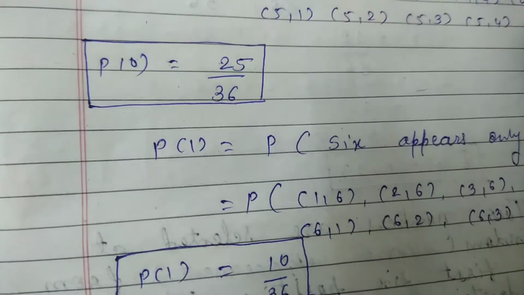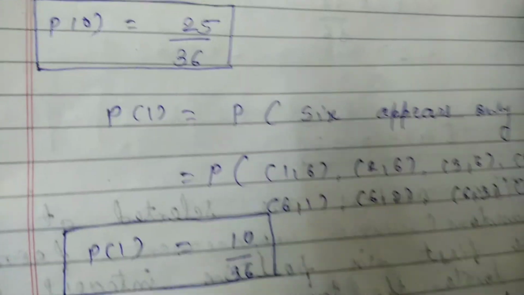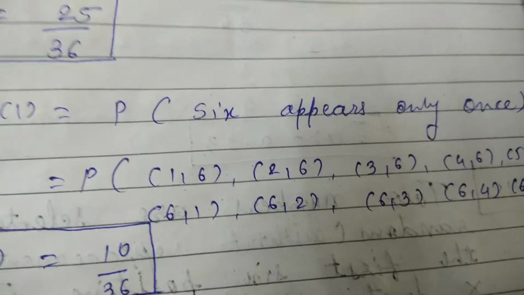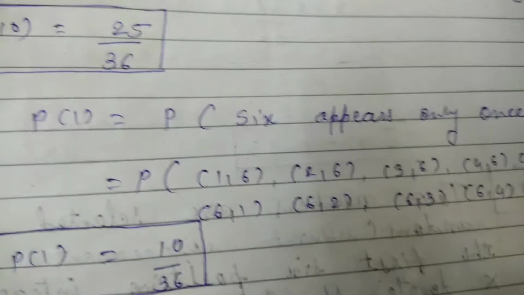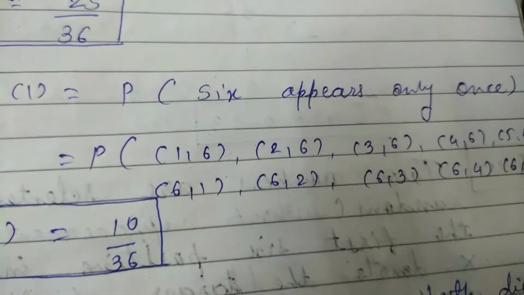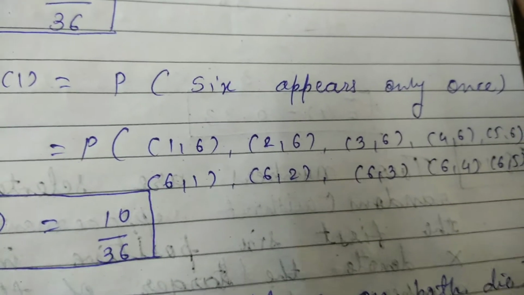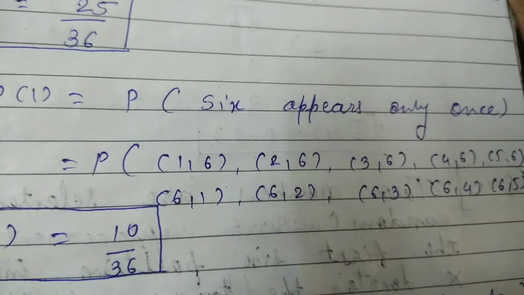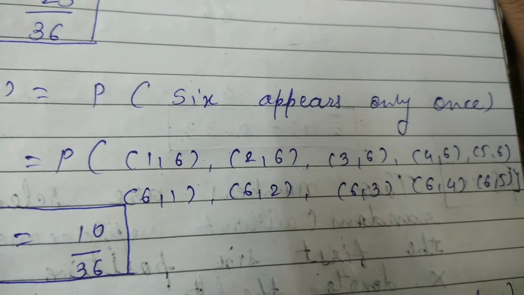If we now find the probability of 1, that means 6 appears only once, or you can say 6 appears on only one die. The outcomes we can see are 1 6, 2 6, 3 6, 4 6, 5 6, 6 1, 6 2, 6 3, 6 4 and 6 5.